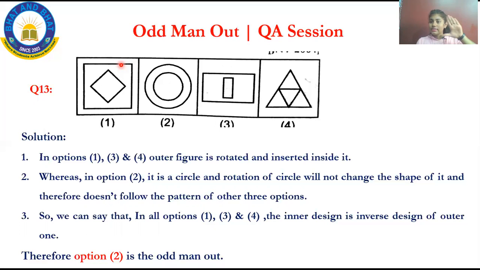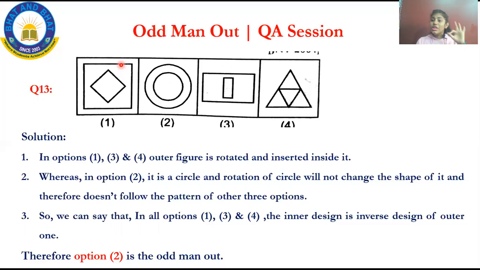See the triangle, this is the outer circle. I'll rotate it and place it in the inner circle. They will be different, they will be the inverse of that. But option 2, that is the circle, if I rotate it, there will be no change in direction. Option 1, option 3 and option 4 follow the same characteristic.